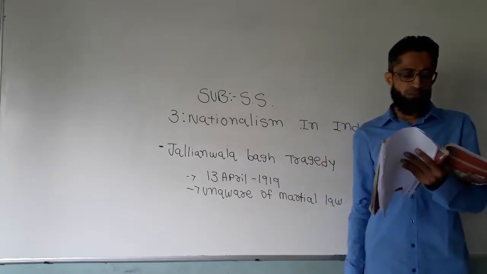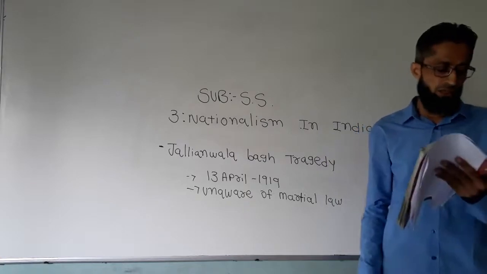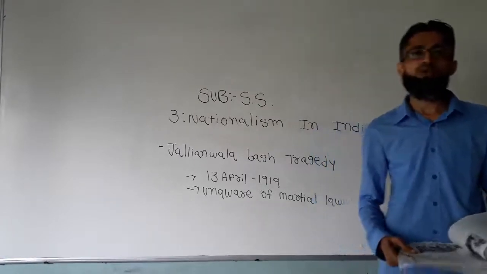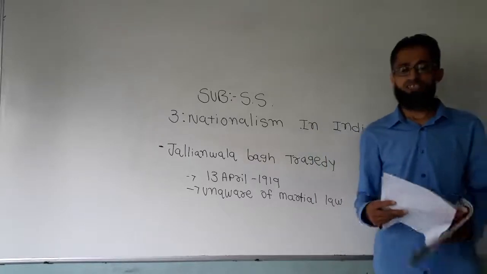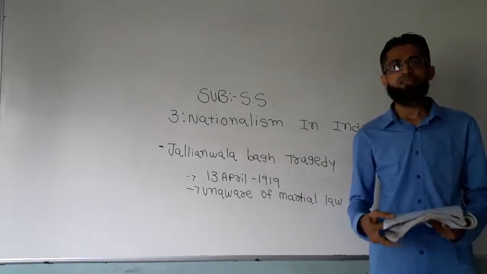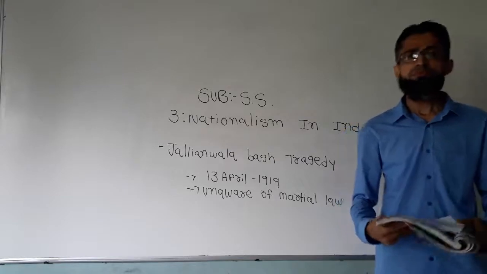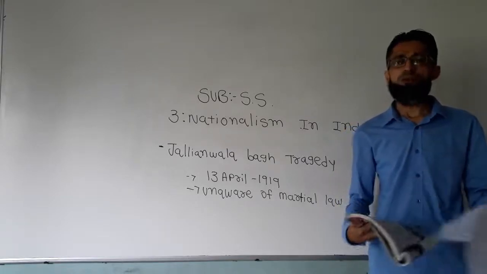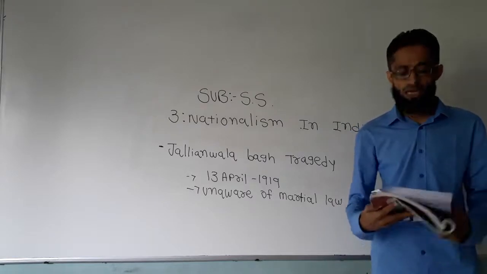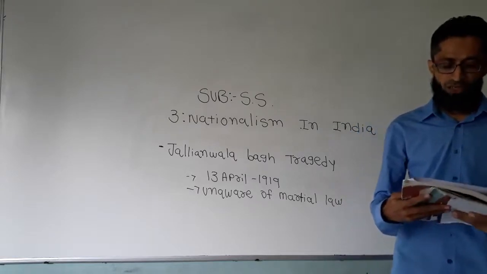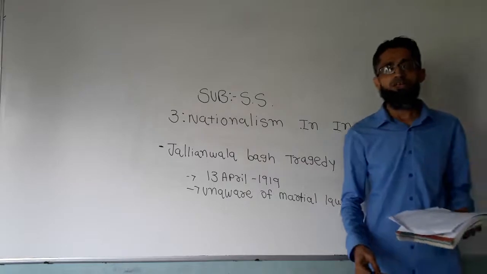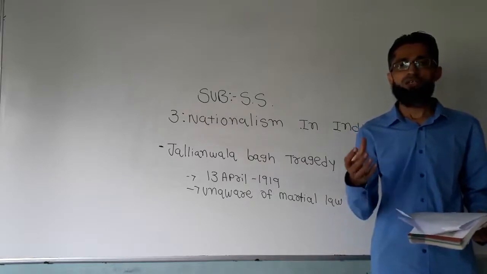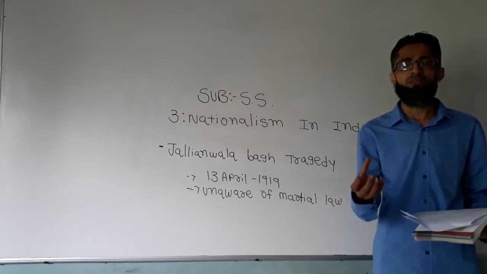Seeing the violence spread, Mahatma Gandhi called off the movement. The opposition to the Rowlatt Act was started by the Indian people, but they did not remain non-violent; they also used some violent forms.